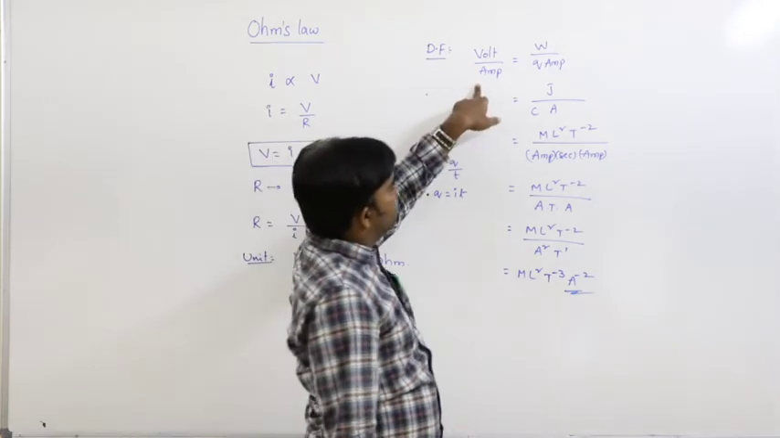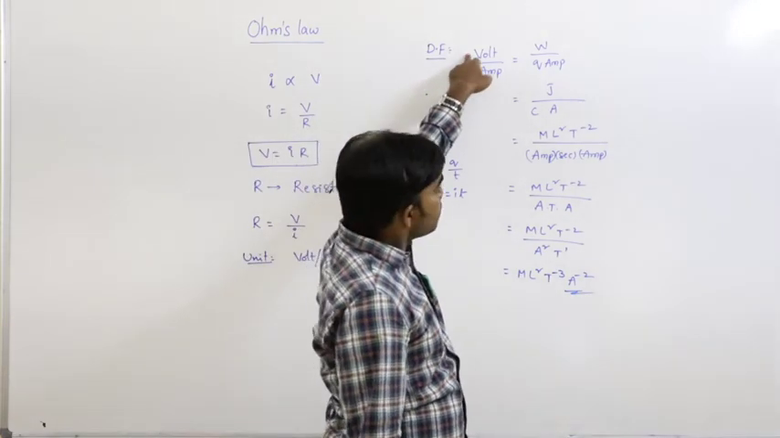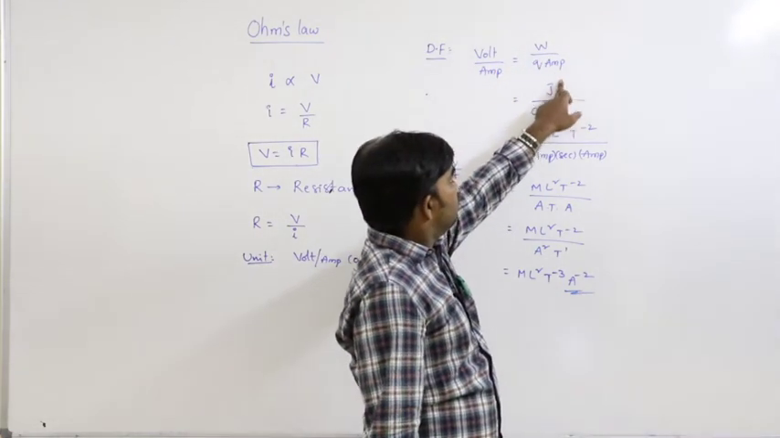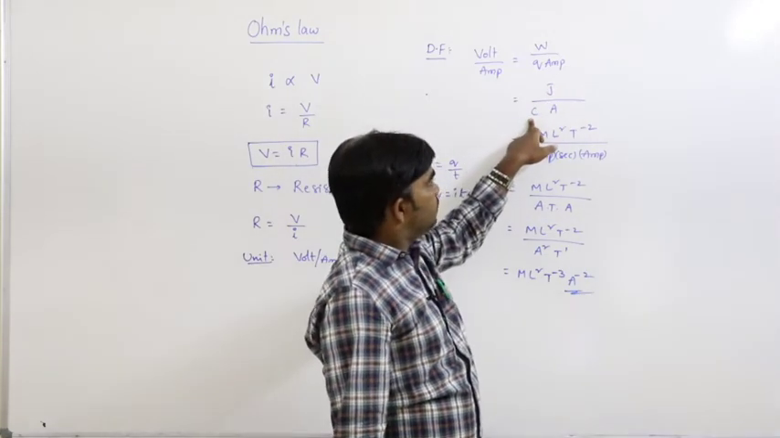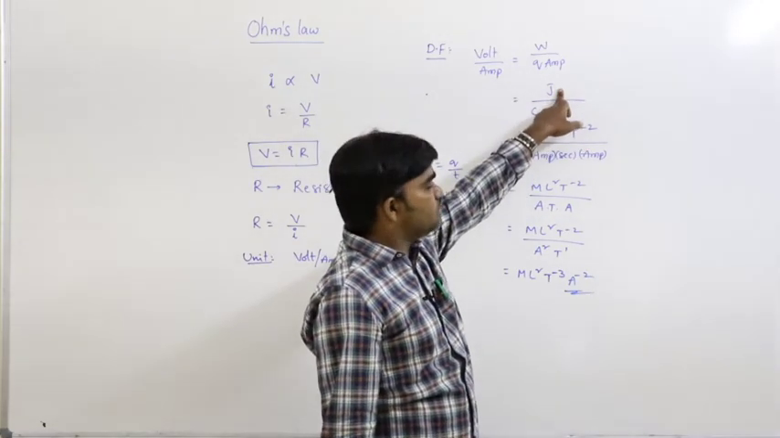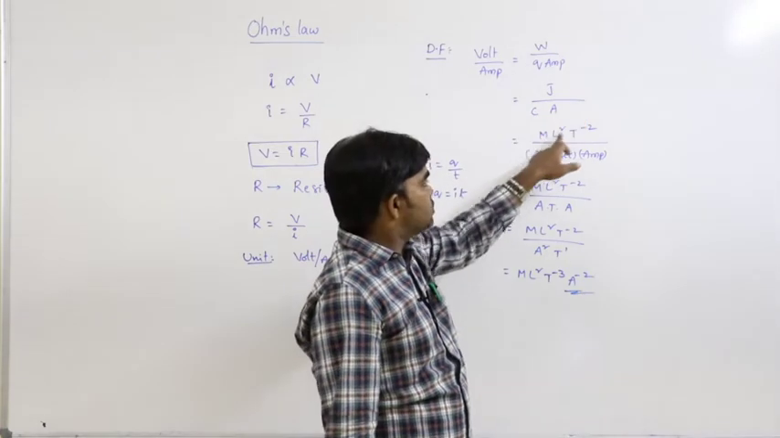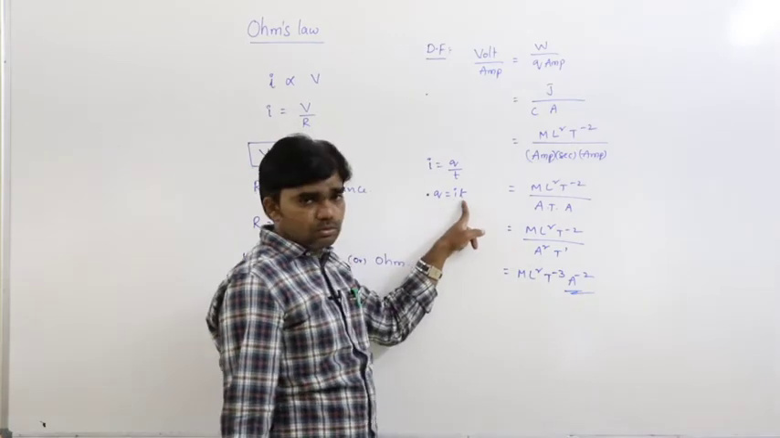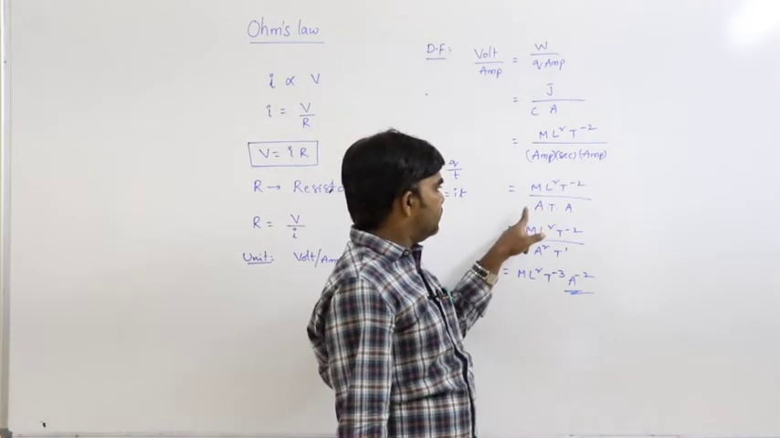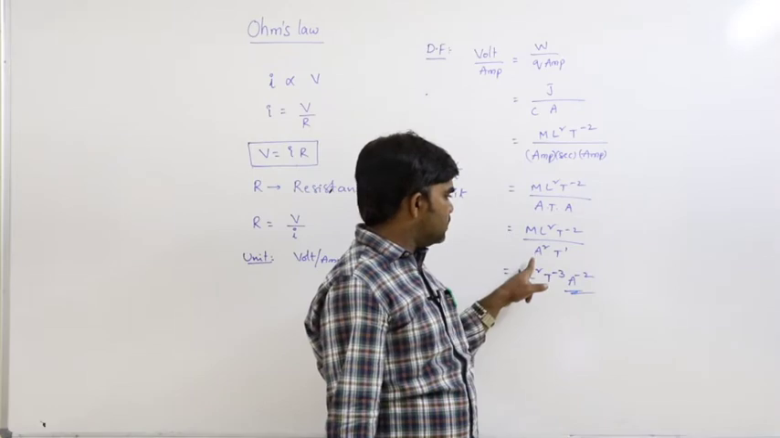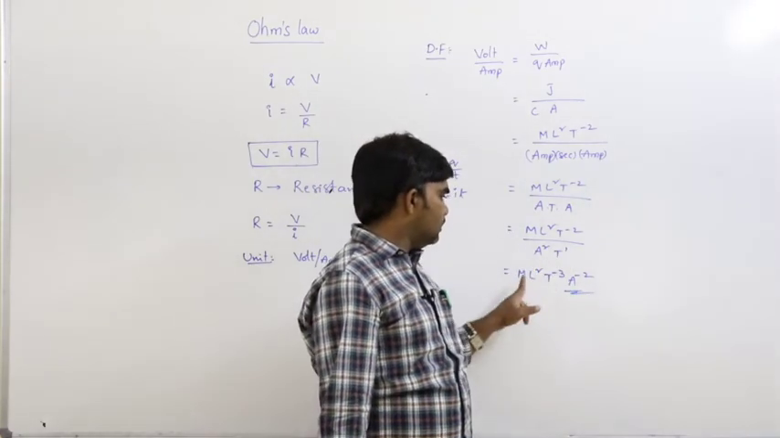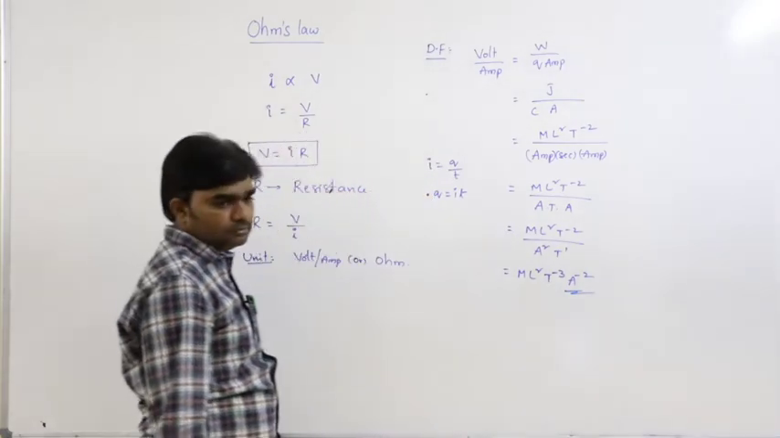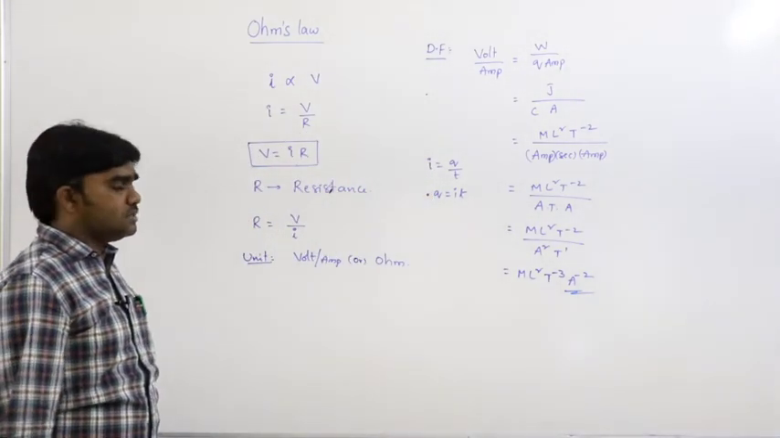So that is volt per ampere. Volt is nothing but work done per unit charge, so work done by charge into ampere. Work done unit is joule, whose dimensional formula is that of energy, ML²T⁻². Coulomb means ampere second, because Q = IT. So ML²T⁻² divided by A²T gives ML²T⁻³A⁻². That is the dimensional formula of resistance.